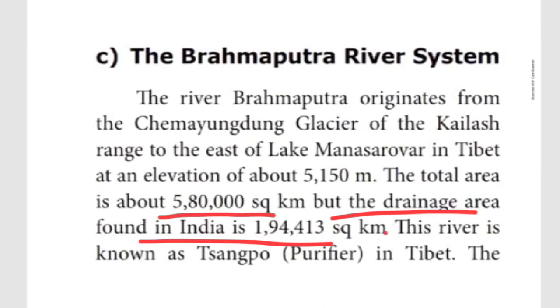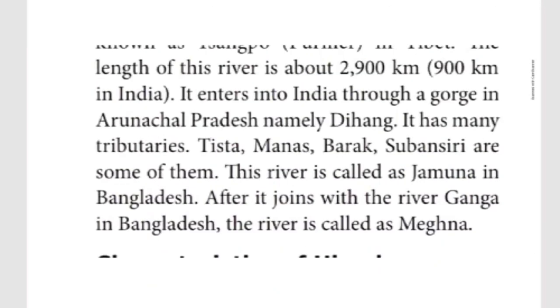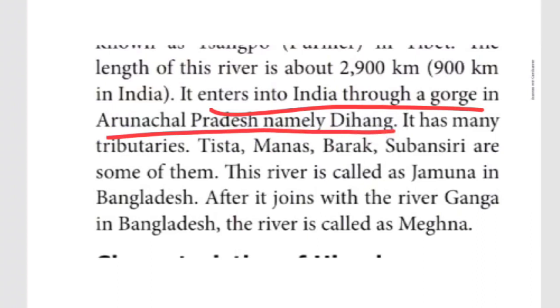This river, the Brahmaputra river, in the Tibet area is called Tsangpo. What is the meaning of Tsangpo? Purifier. Moreover, this river enters into India through a gorge in Arunachal Pradesh, namely Dihang. The picture is available, children, you can check it. The map also I will show. When it is entering into Arunachal Pradesh, it is through a gorge.